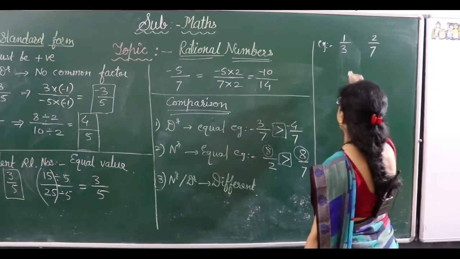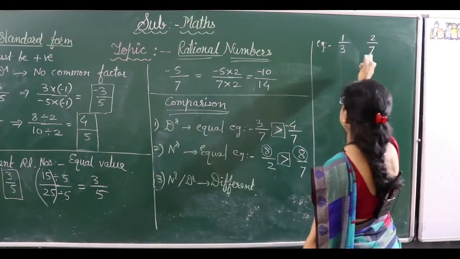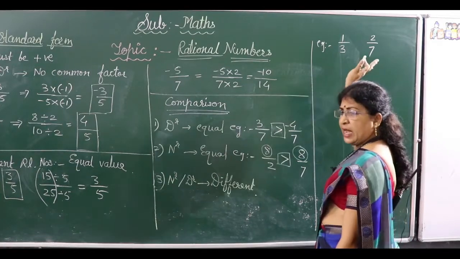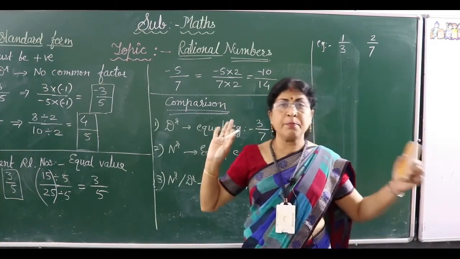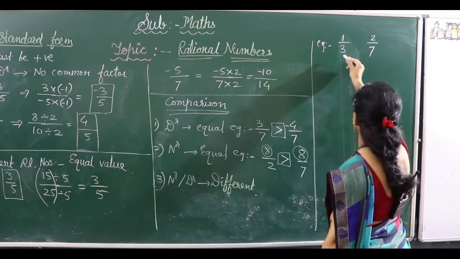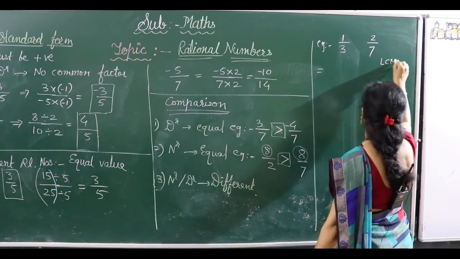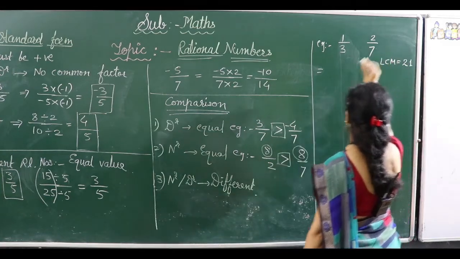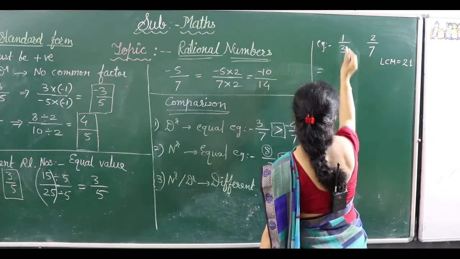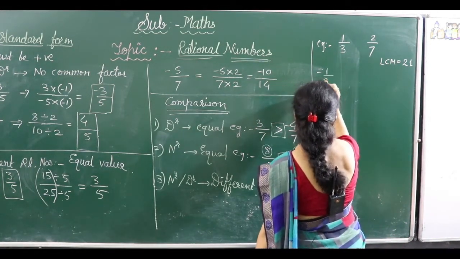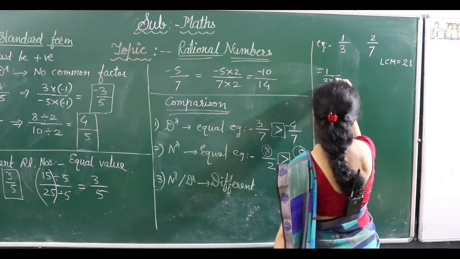You know how to find LCM of denominators. Now, as they are prime numbers, LCM you can directly take as their product. So LCM will come 7 3s are 21. So simple. This rational number 1 upon 3, you multiply this by 7.